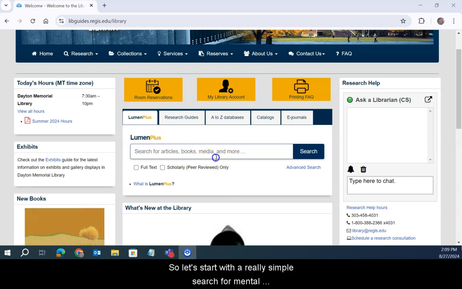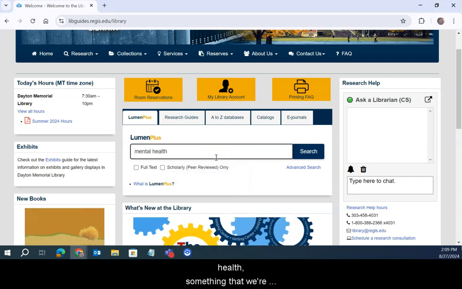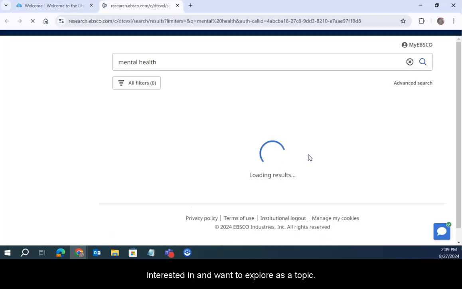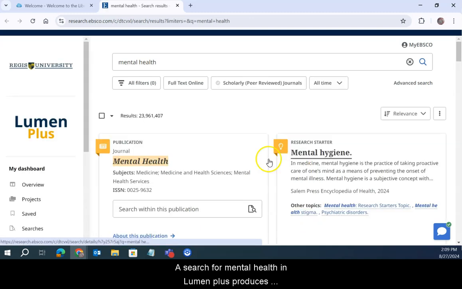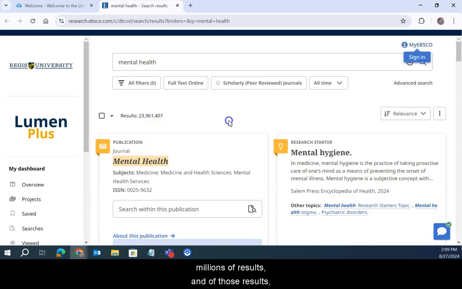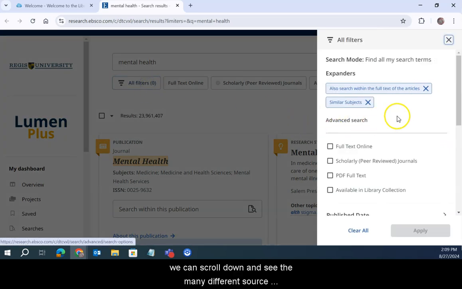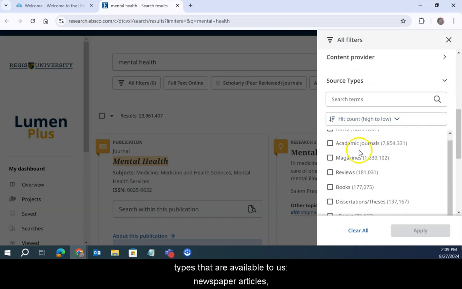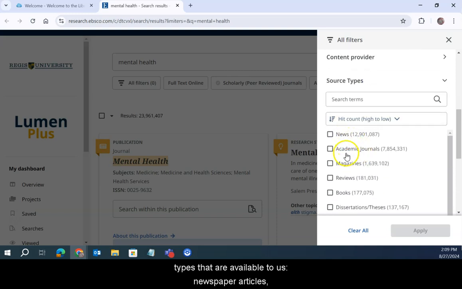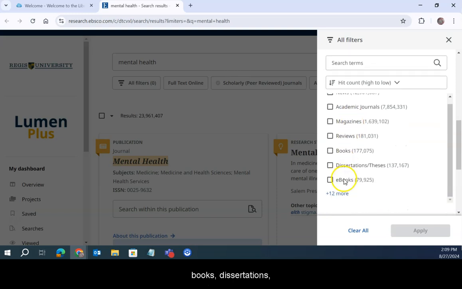So let's start with a really simple search for mental health, something that we're interested in and want to explore as a topic. A search for mental health in LumenPlus produces millions of results. And of those results, by opening up the filters menu, we can scroll down and see the many different source types that are available to us. Newspaper articles, academic journal articles, magazine articles, books, dissertations, theses, ebooks, and more.